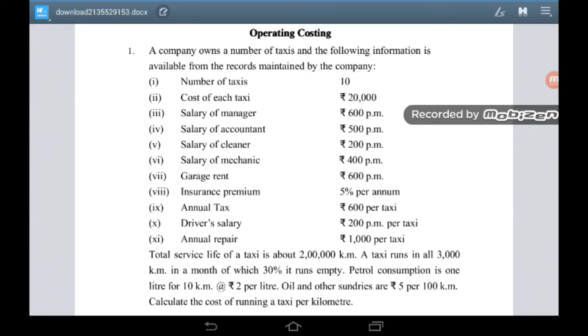Total service life of a taxi is about 2 lakh kilometer. A taxi runs in all 3000 kilometer in a month, of which 30% it runs empty. Petrol consumption is 1 liter for 10 km at rupees 2 per liter. Oil and other sundries are rupees 5 per 100 km. Calculate the cost of running a taxi per kilometer.